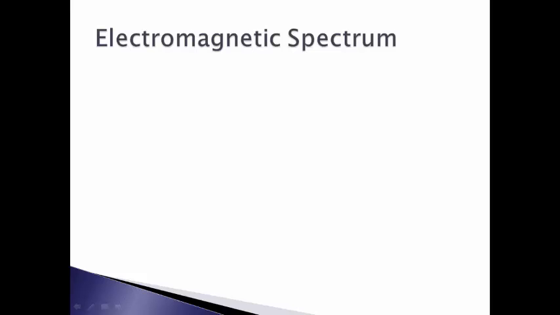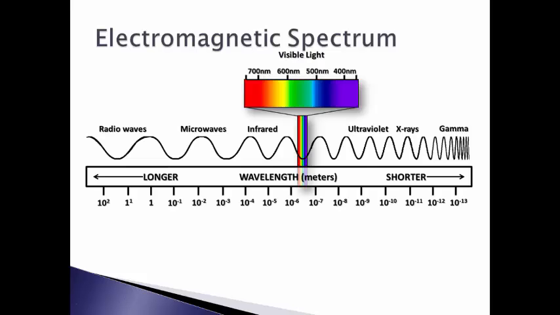So the electromagnetic spectrum looks like this. It goes from radio waves to gamma waves or gamma rays. In terms of wavelength, radio waves have the longest wavelength, the gamma rays have the shortest wavelength. In terms of frequency, it is inverse. Higher frequency will have a shorter wavelength and a lower frequency will have a longer wavelength.